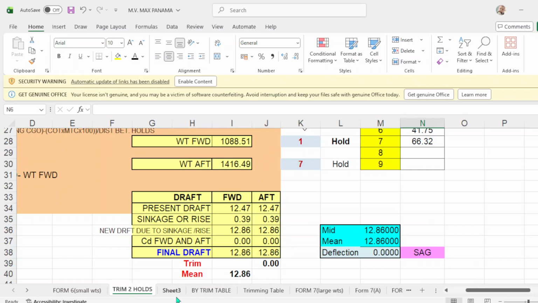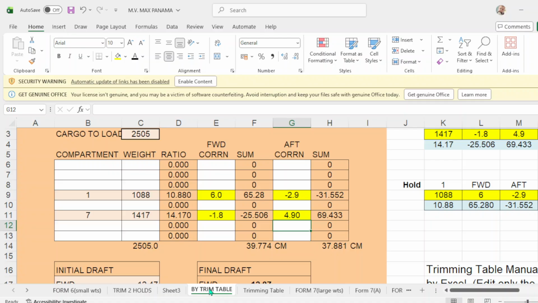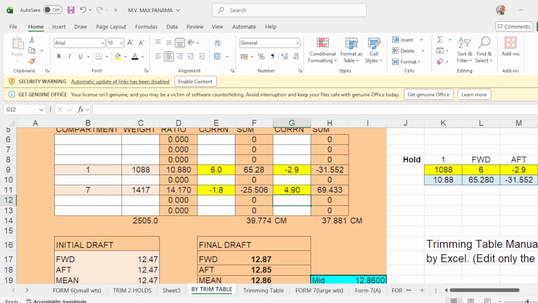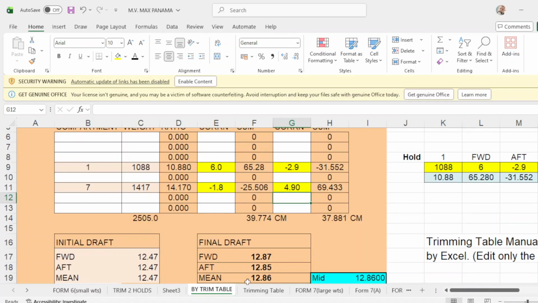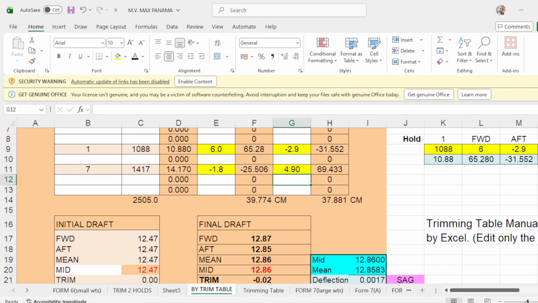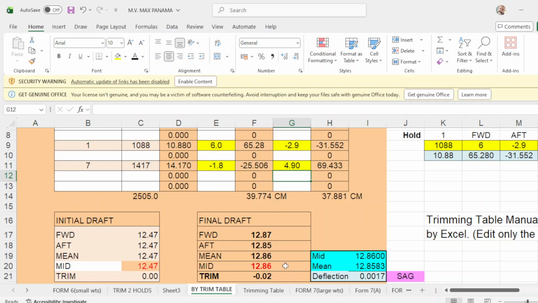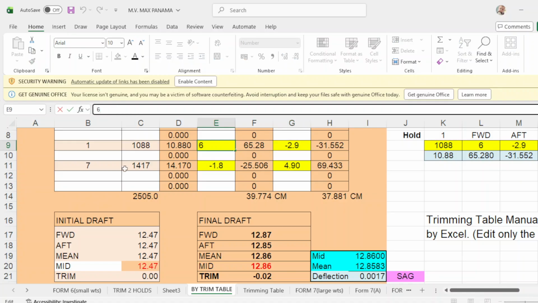So what we do, we will adjust this forward and up correction so that we can get the draft of 1286 even keel. This is a little bit more because we are now trimmed by the head. So we adjust this forward. Let's say you make it 6.2, say 6.2.